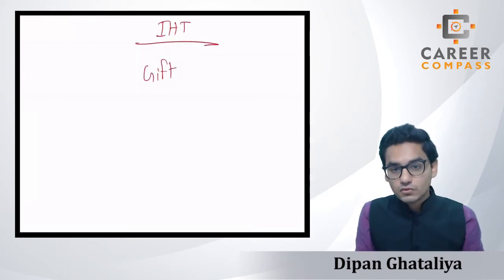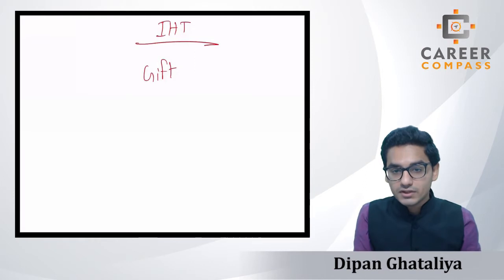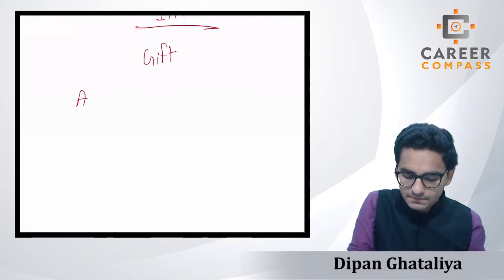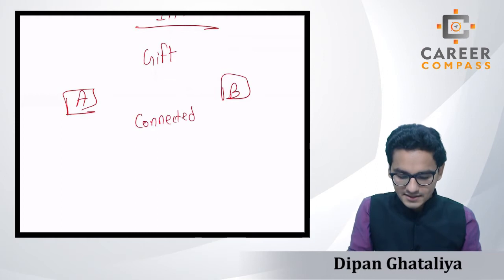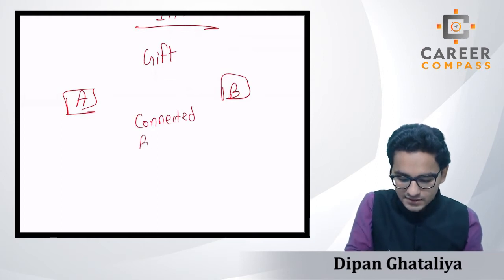Now students, most of the time when we are talking about a gift, person A and person B will be either connected persons or they can have a blood relationship.